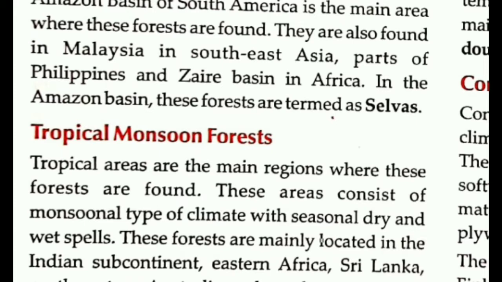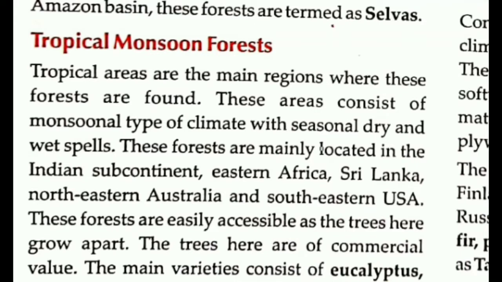but during the monsoon season there is heavy rainfall and the region remains wet. These forests are mainly located in the Indian subcontinent, Eastern Africa, Sri Lanka, Northeast Australia, and also in Southeast USA. These areas have trees with commercial value, and the varieties are mainly sandalwood, sal, bamboo and teak.